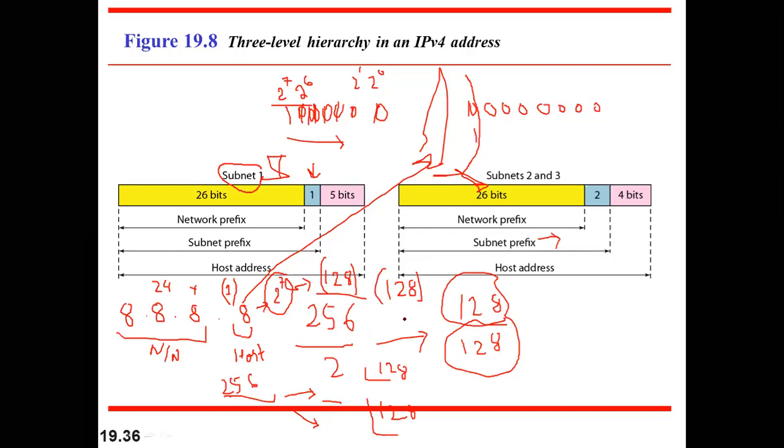Now if we want less than 128 addresses, if you have a small network, then we keep on increasing this prefix value. So we will borrow one more bit. You can see in subnet 2 and 3, we have borrowed one more bit. So we have the fixed value of 24 plus the 2 bits which we have borrowed from the neighboring octet, so it will be a total of 26. So 26 bits are used for the network address, and we are left with how much? You can see 32 minus 26. That will be how much?